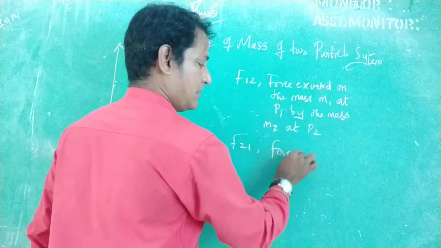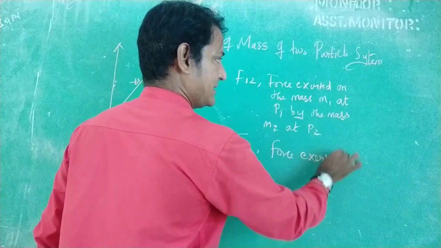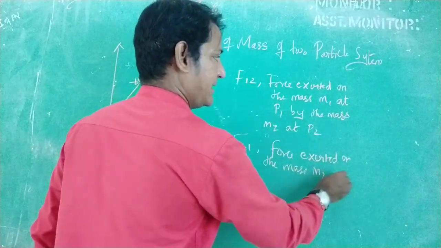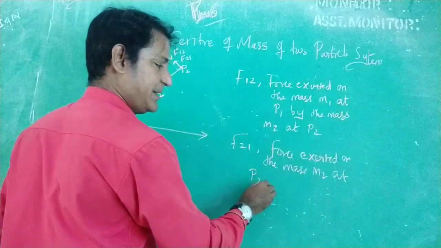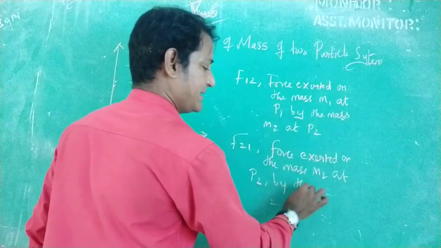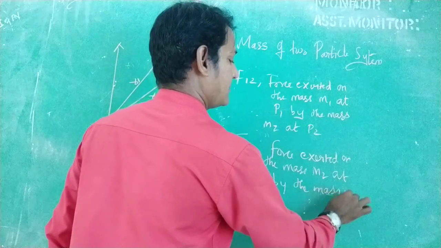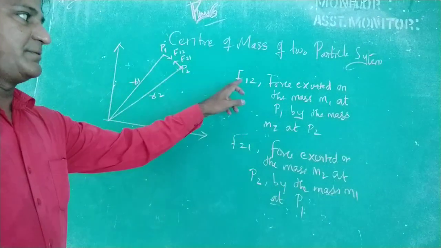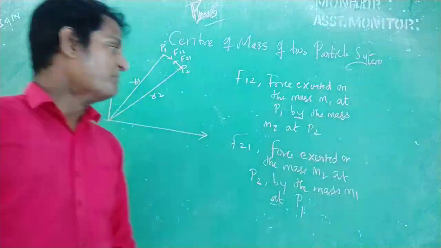F21 is the force exerted on the mass M2 at P2 by the mass M1 at P1. So this is the thing.